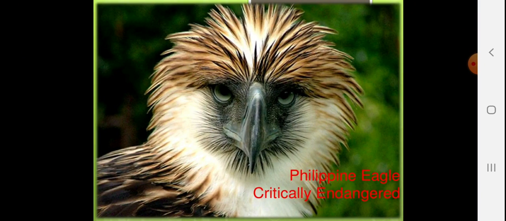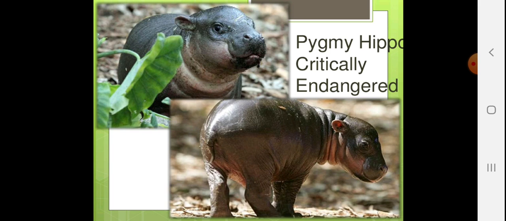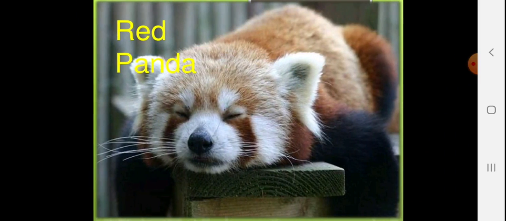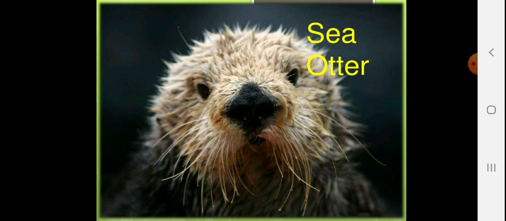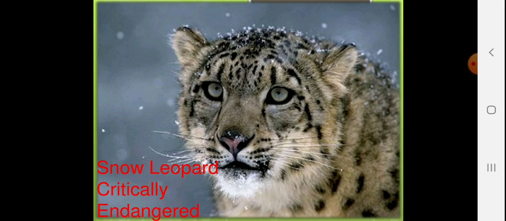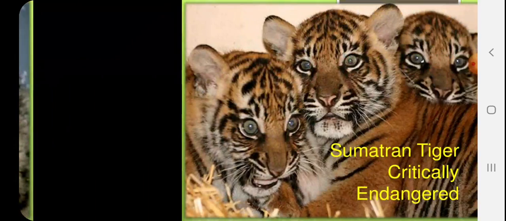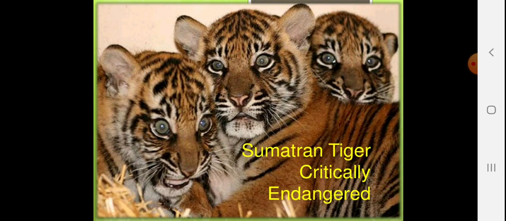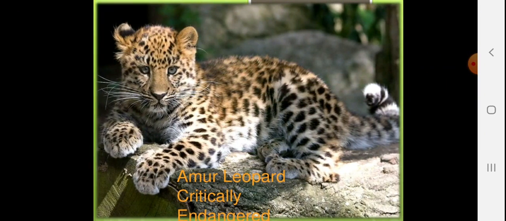Philippine eagle, pygmy hippo, critically endangered. Red panda, sea otter, snow leopard. This is found in Scotland and some areas of European countries. Sumatran tiger, critically endangered.